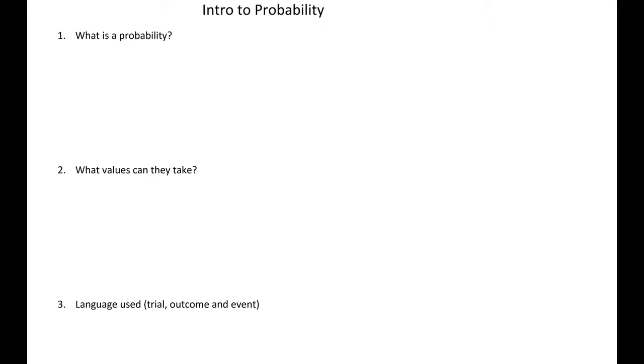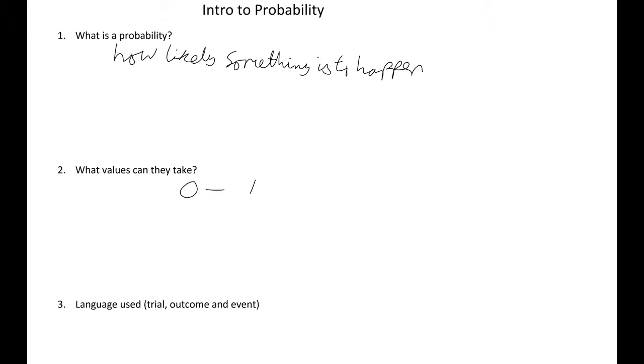So probability is how likely something is to happen. So we need to have a range of numbers. What we do is we put in the range from 0 to 1. So that is our range. It goes from 0 to 1.